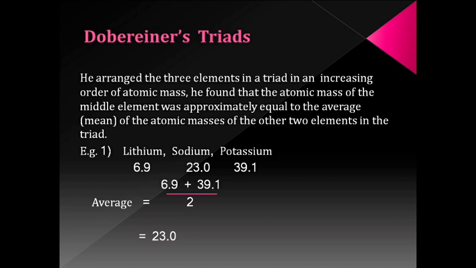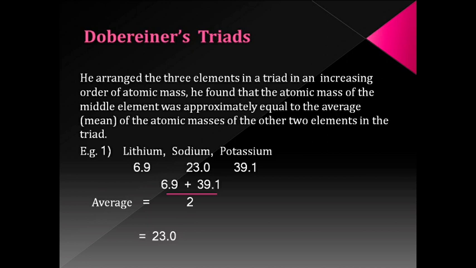To justify the statement, let's have an example. On the screen, you will see one triad. In that triad, the 3 elements are lithium, sodium and potassium. According to Dobereiner, these 3 elements have similar properties. The atomic masses of these elements are 6.9, 23 and 39.1 units respectively.